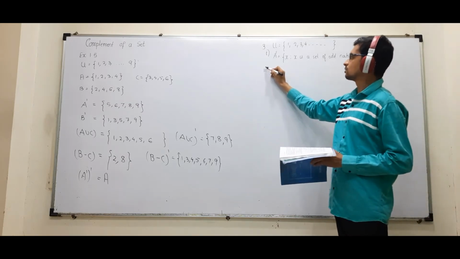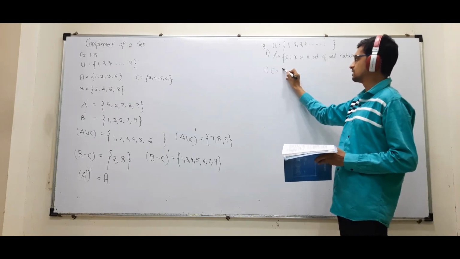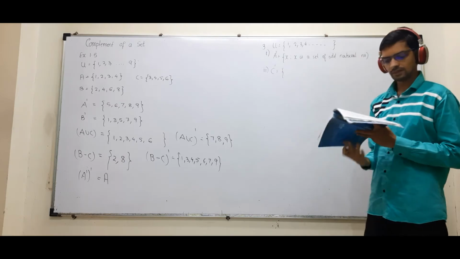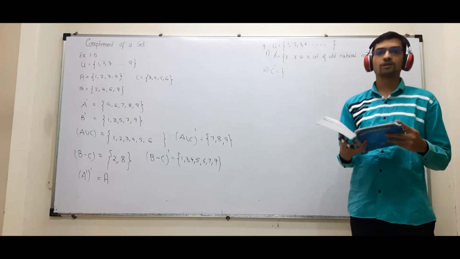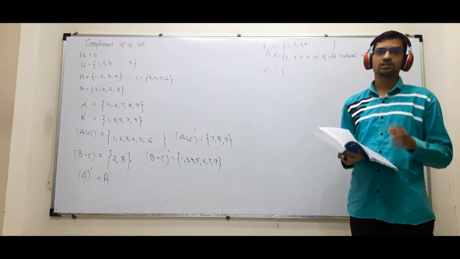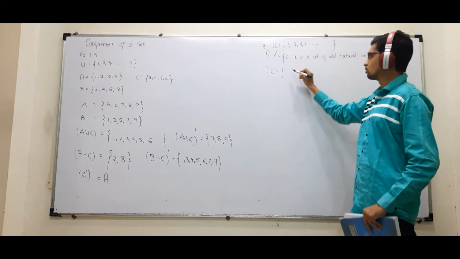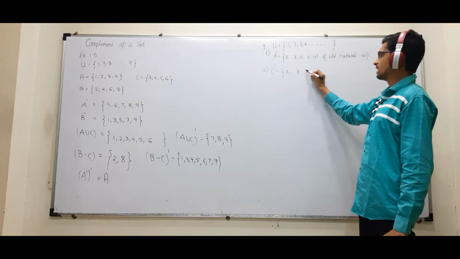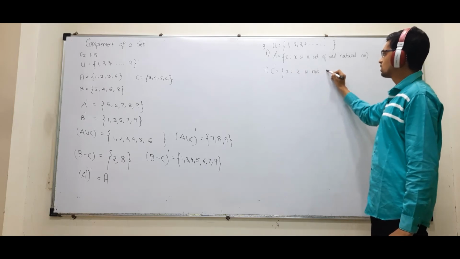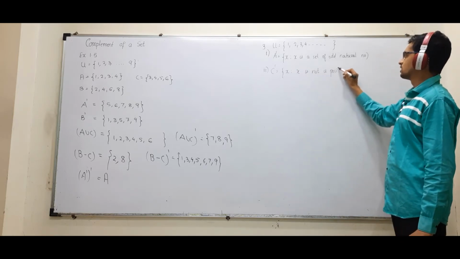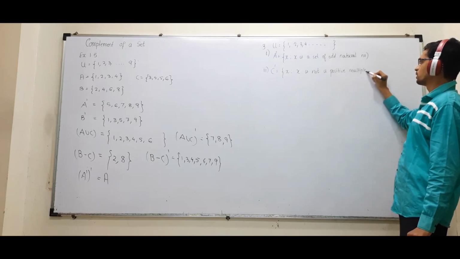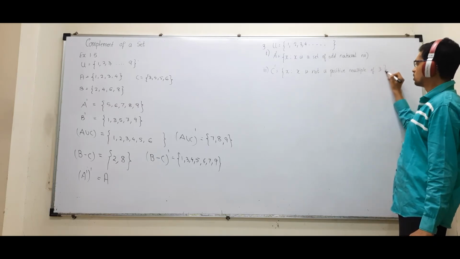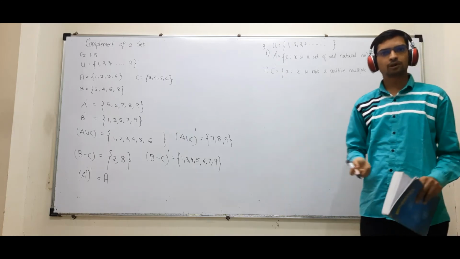ठीक है? Now third one, I'll name it as set C dash. Set C is given as X is a positive multiple of 3. So what you will write? X is not a positive multiple of 3. Can I say that? अगर set में multiples of 3 है, so I will talk about the elements which are not multiple of 3.